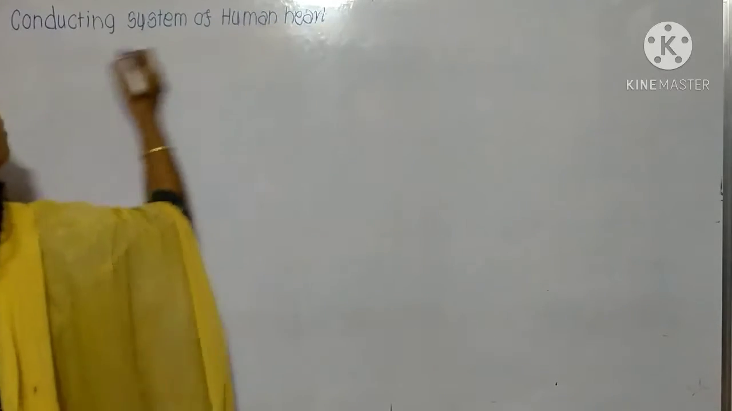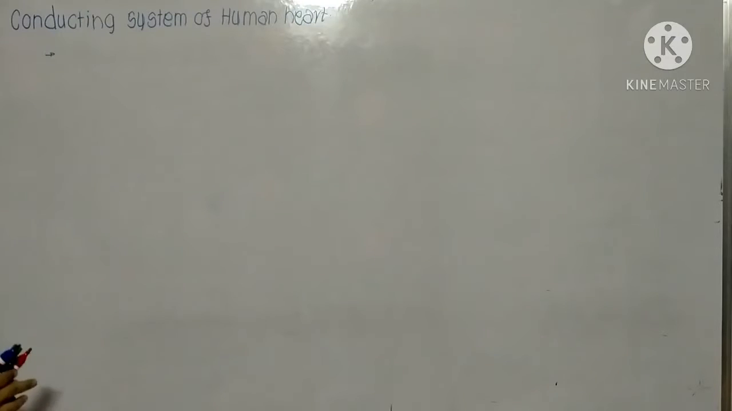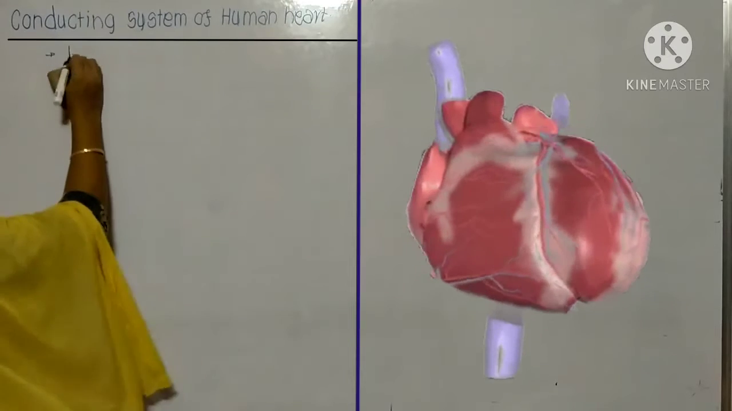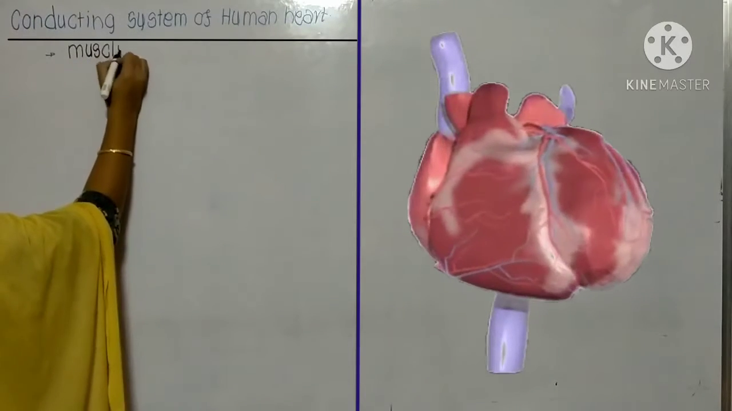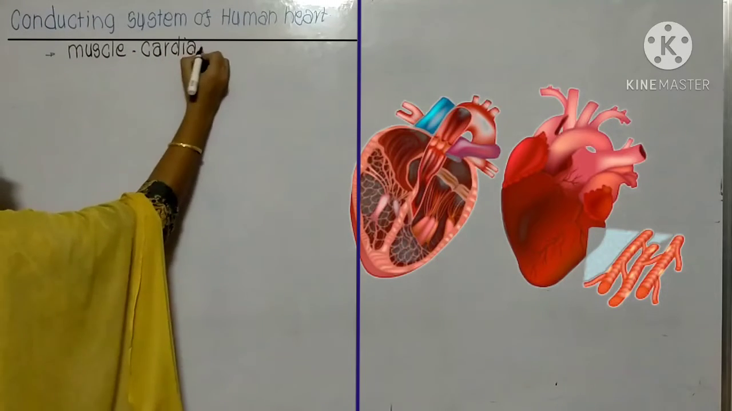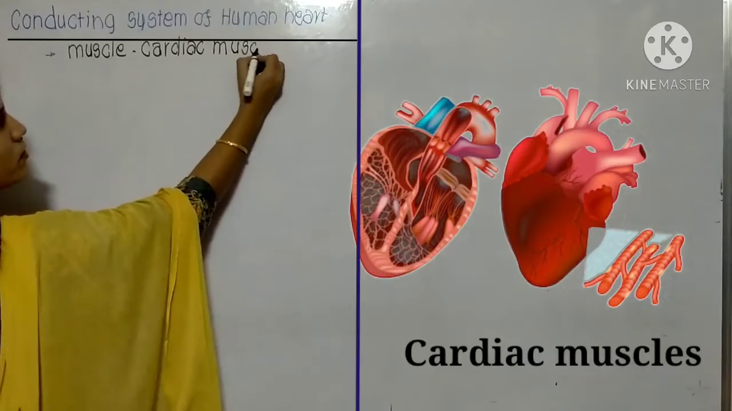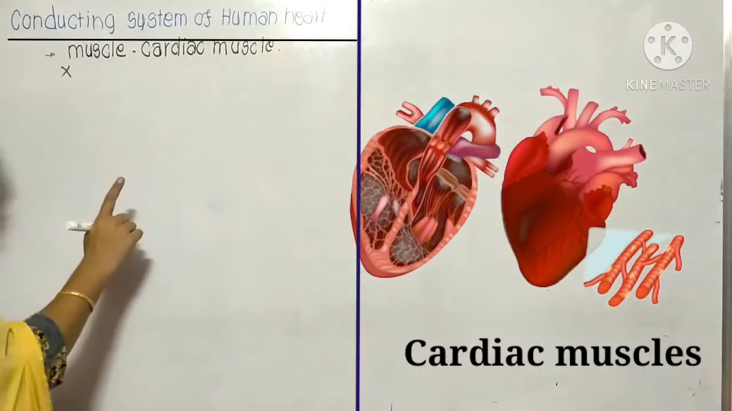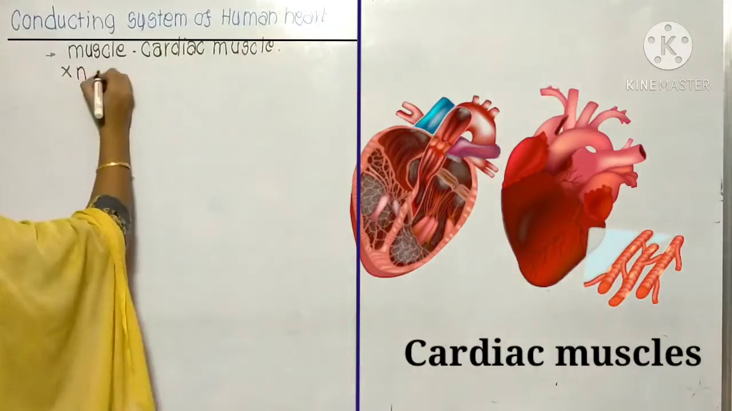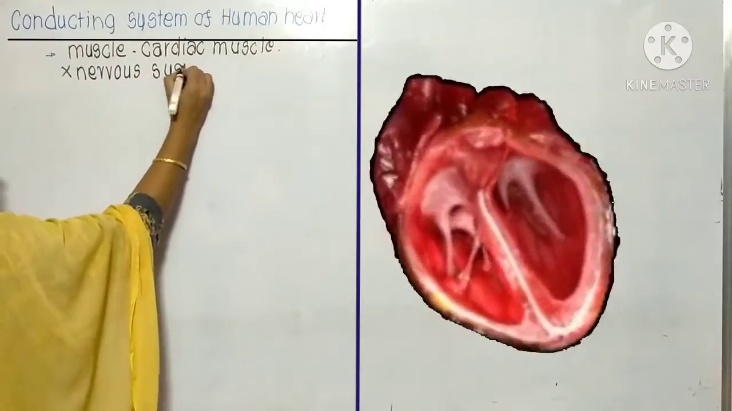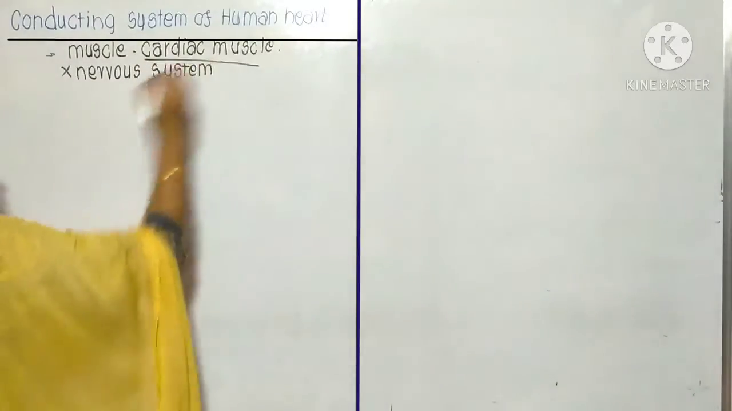Now in the human heart, as I have already told you, the pumping is controlled by muscles, which are known as the cardiac muscles. So the systole and the diastole, the contraction and the relaxation of these muscles, is not dependent on the nervous system. So on what is it dependent? It is totally dependent on these cardiac muscles.